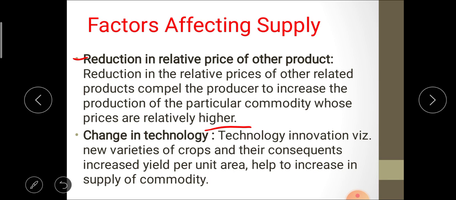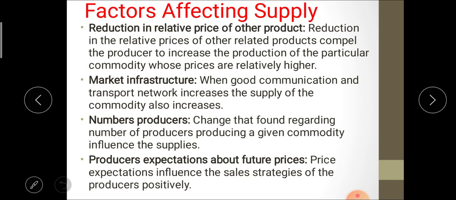The second factor is change in technology. Technological innovations like new varieties of crops and the consequent increase in yield per unit area help increase the supply of a commodity. Next is market infrastructure.